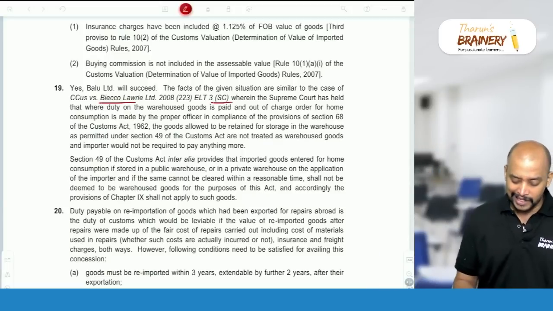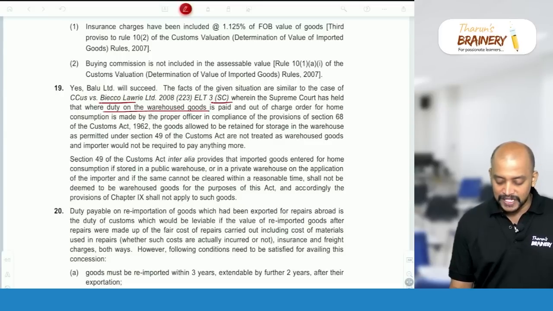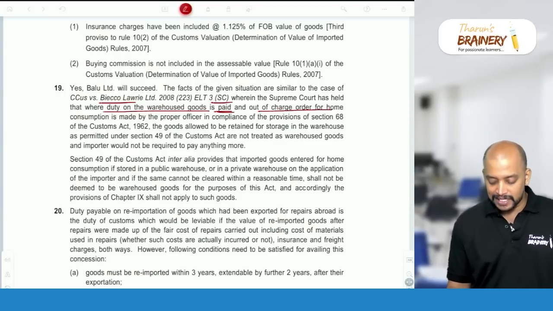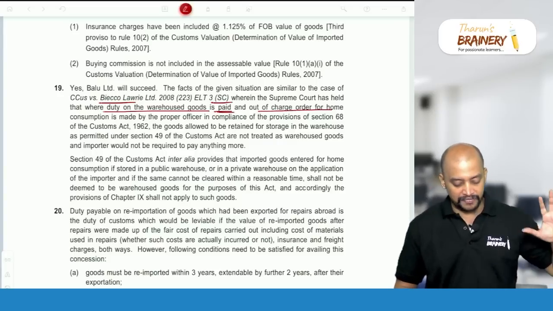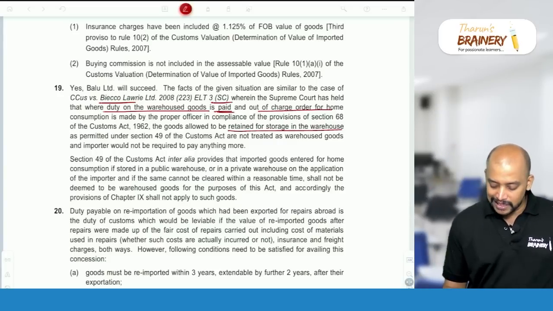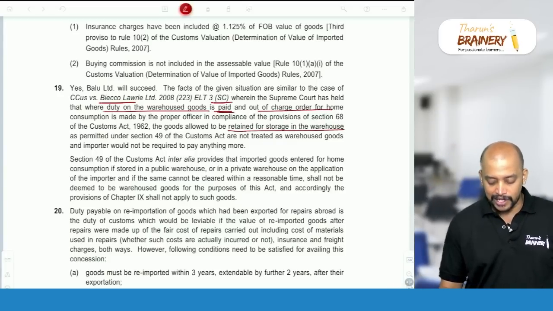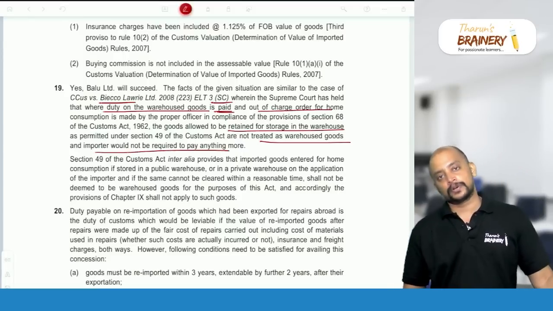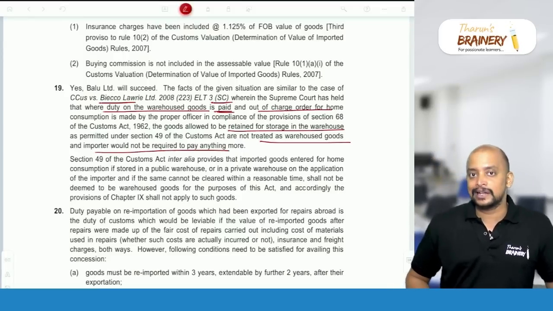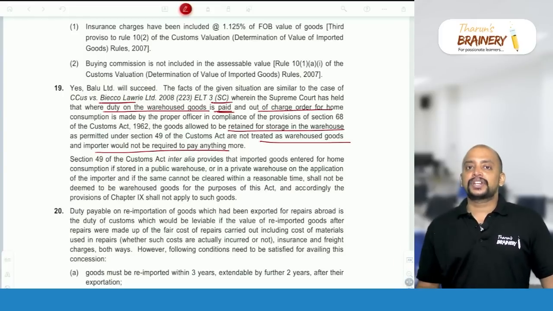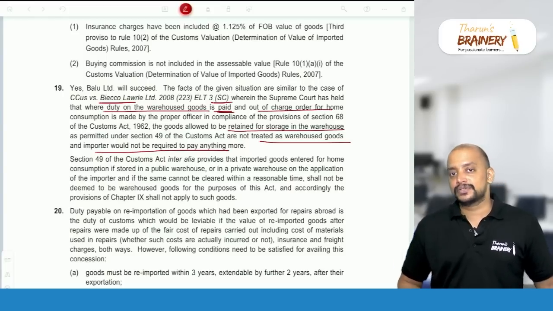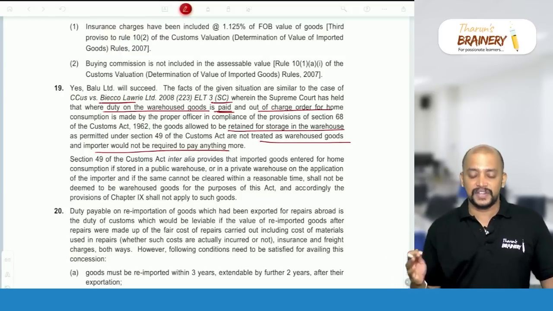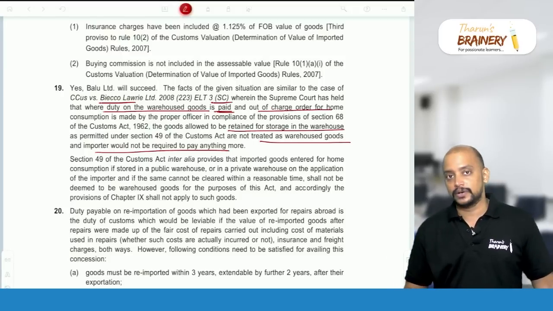The Supreme Court has held that where duty on the warehoused goods is paid and the out of customs charge order is passed by the officer, the goods allowed to be retained for storage in the warehouse are not treated as warehoused goods, and the importer would not be required to pay anything more. As per section 49, if the goods are deposited in the warehouse even after the permissible warehousing period, the goods are not treated as warehoused goods. That is this point. Okay.